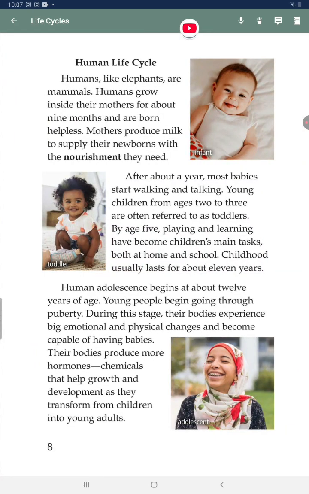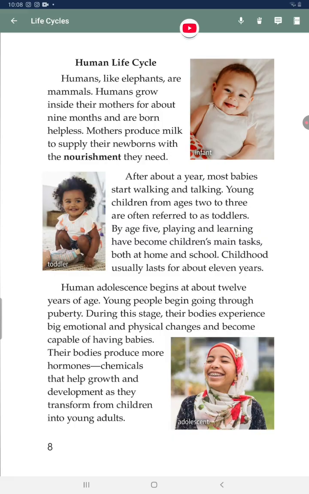Human life cycle. Humans, like elephants, are mammals. Humans grow inside their mothers for about 9 months and are born helpless. Mothers produce milk to supply their newborns with the nourishment they need. After about a year, most babies start walking and talking. Young children from ages 2 to 3 are often referred to as toddlers. By age 5, playing and learning have become children's main tasks. Both at home and school, childhood usually lasts for about 11 years.